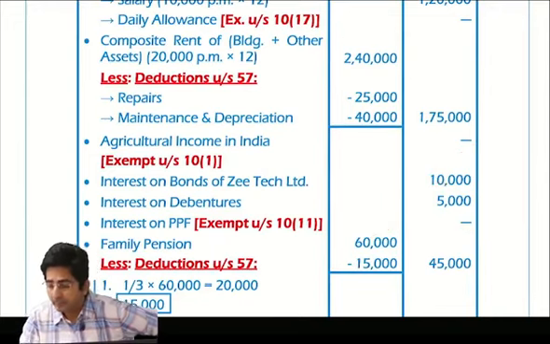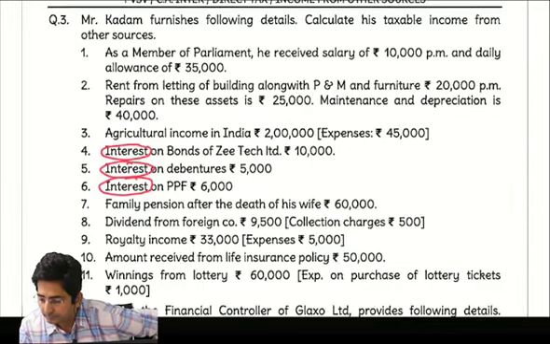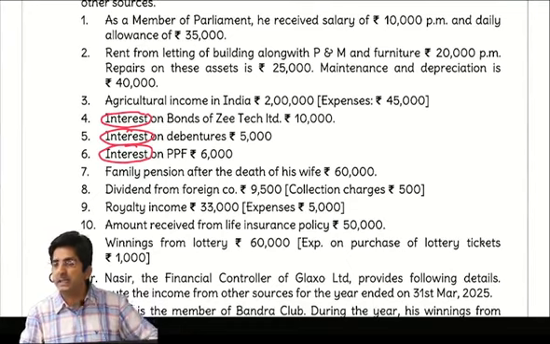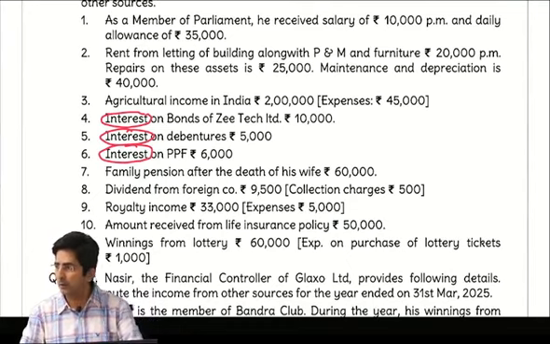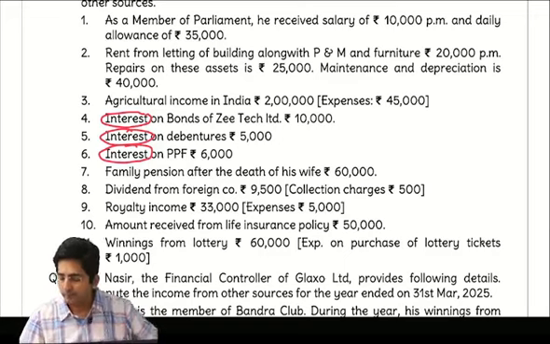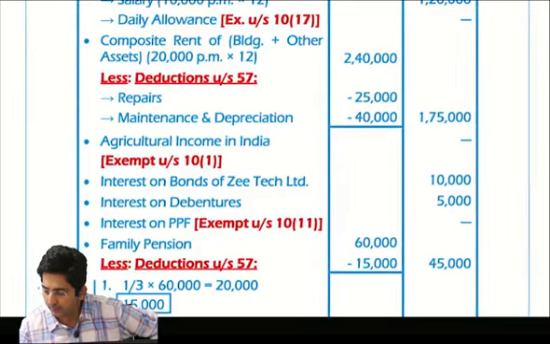Correct? Then family pension after the death of his wife. See, whenever family pension, you should always take standard deduction, 1/3 or 15,000, whichever is lower. But you should check, is he an army employee or general? General. Then only standard deduction. For an army employee, it's fully exempt. You put a dash only. So see, this is a normal employee's family pension.